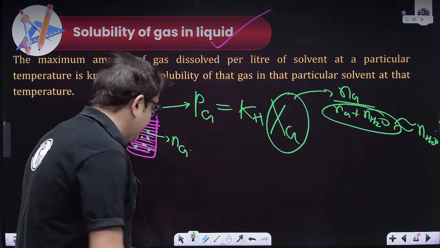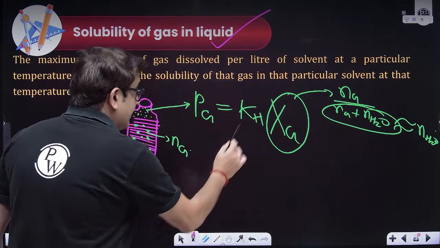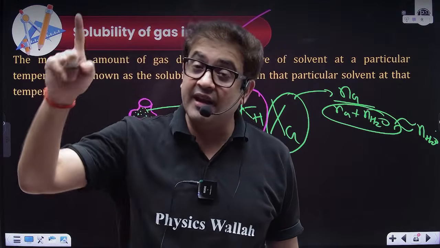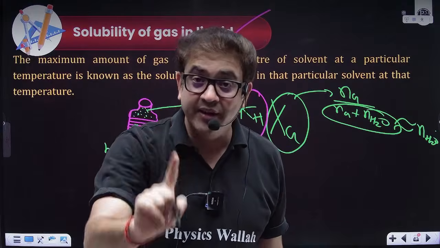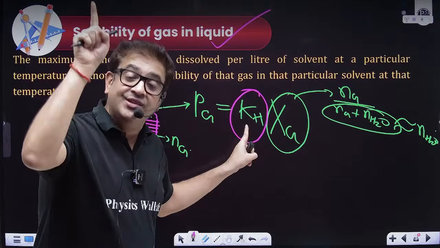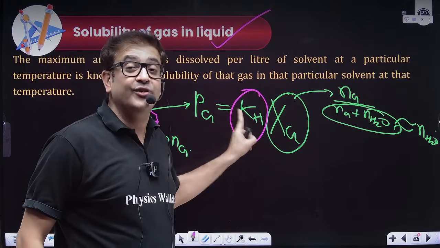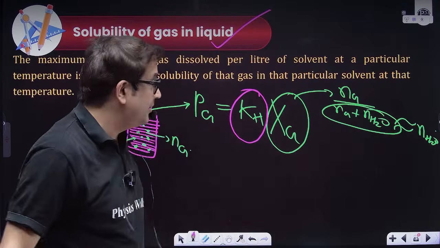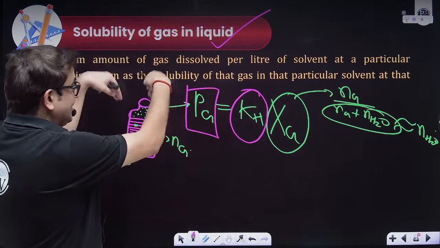Now, sir, what is this KH? Beta, this KH, unlike the value of delta TB and delta TF, where the value of K was a property of the solvent, this K is a property of the gas. As you change gas, the value of K will change. And if you want to compare two gases, who is more soluble, who is less soluble, obviously you will make their partial pressure the same.